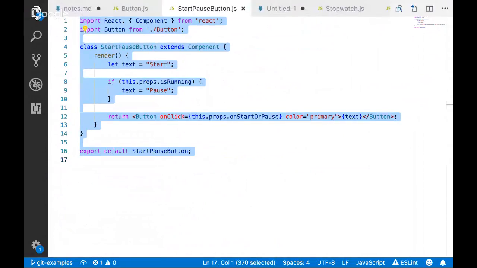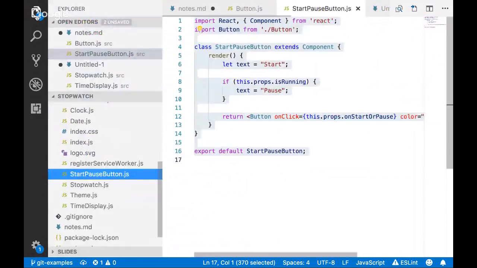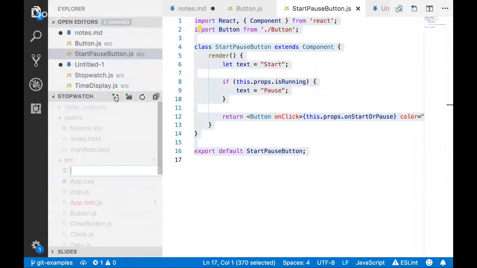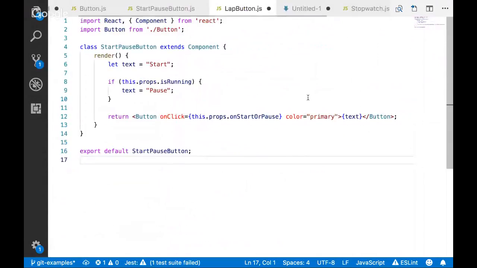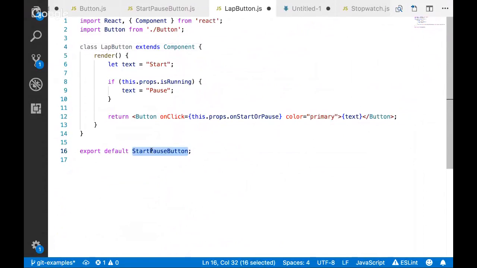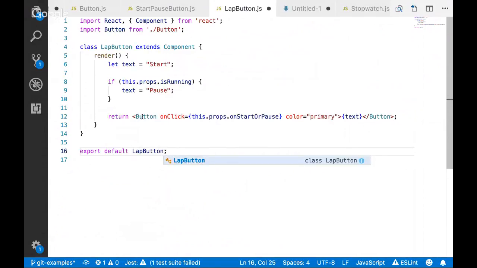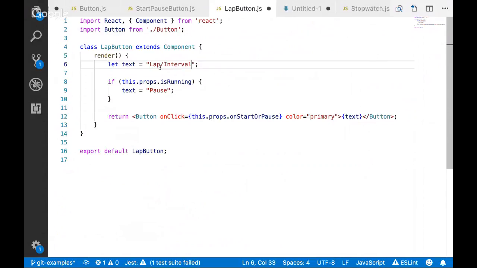So again, you've seen me do this many times. Nice lazy person, I want to borrow my code here. And I'm going to create yet another button like you were talking about. So this is the lap button. And I'll start saying, all right, how does this work? Well, this is a lap button. It's just like our start pause button, pretty much. It's going to use a button internally. Its text will be like, I don't know, lap slash interval or something. Doesn't matter.